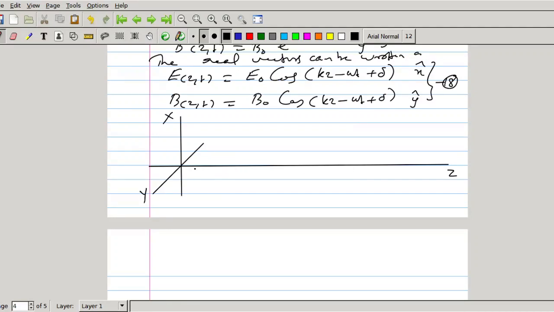X, Y, Z. The wave is propagating along Z direction. K cap is along Z direction. Electric field is along x direction and magnetic field is along y direction.